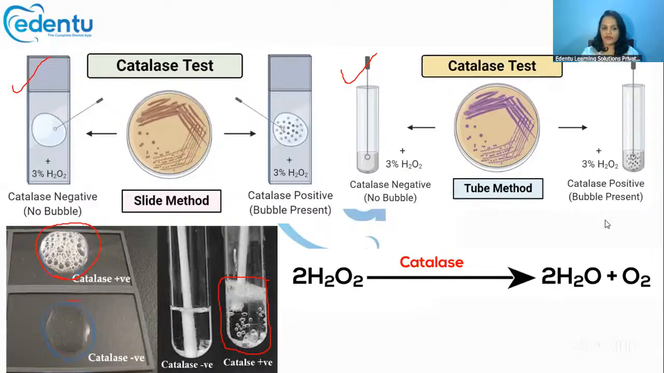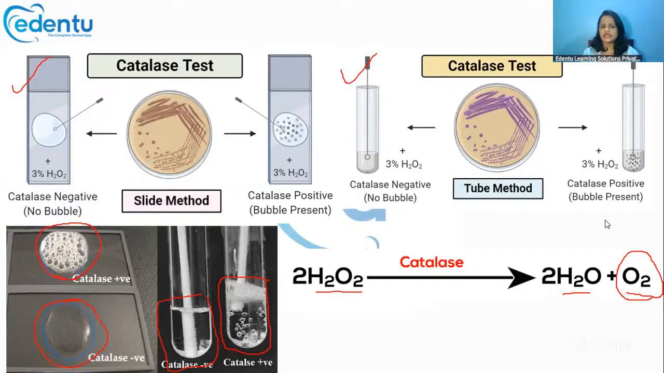If there is no effervescence like this, then that shows that there is no catalase positive organism. Why is this effervescence produced? Because hydrogen peroxide, in the presence of the catalase enzyme, gets broken down into water and oxygen. This oxygen is the one producing the bubbles in the reaction. So that's why it is present.